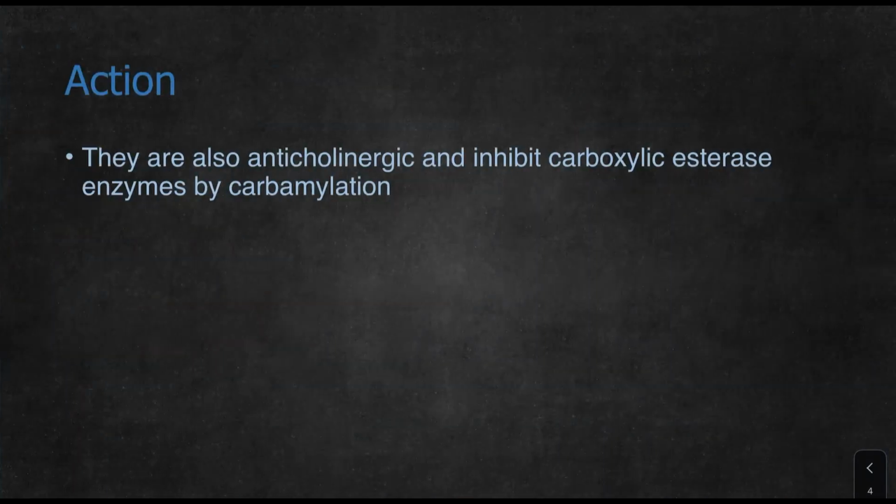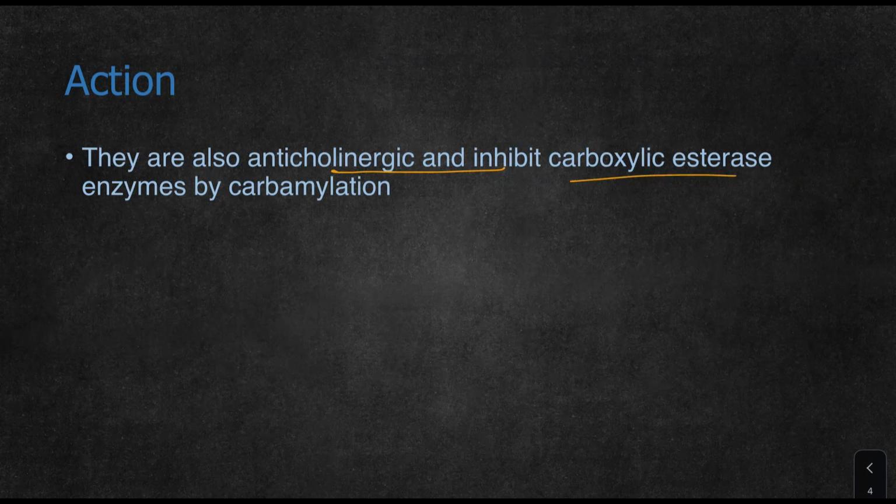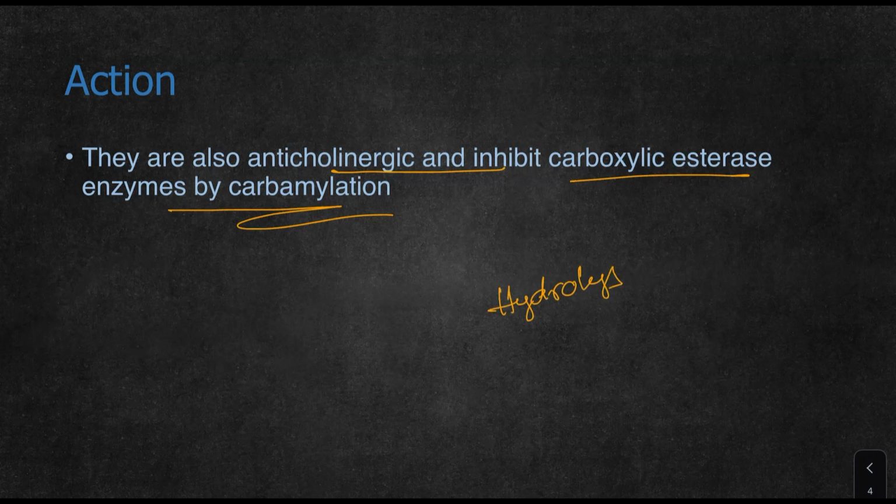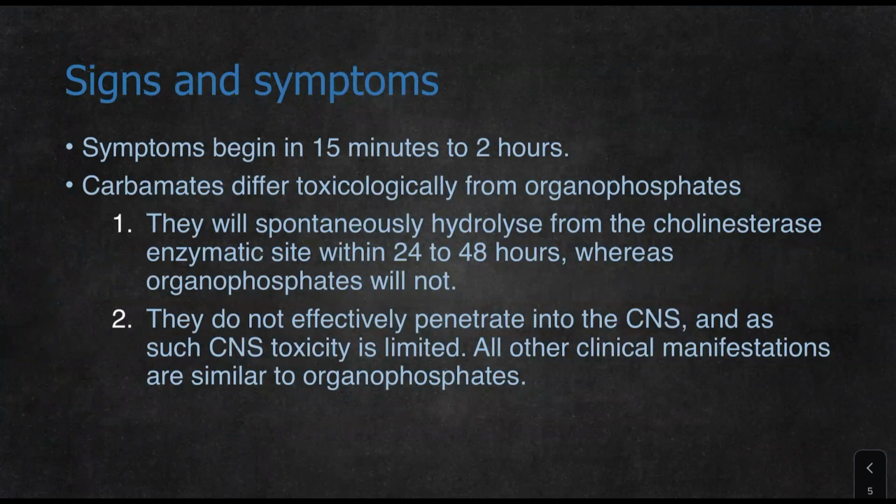Coming to action, they are also anticholinesterase agents and inhibit cholinesterase enzymes by carbamylation. Organophosphates phosphorylate the esterase enzymes, but carbamates cause carbamylation of the cholinesterase enzymes. They are anticholinesterases in the sense that they also cause similar symptoms to organophosphorus compounds. Coming to signs and symptoms, symptoms begin 15 minutes to 2 hours after the person consumes it. They differ toxicologically from organophosphates in 2 points.